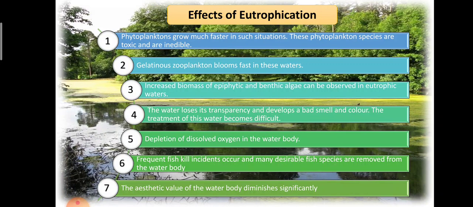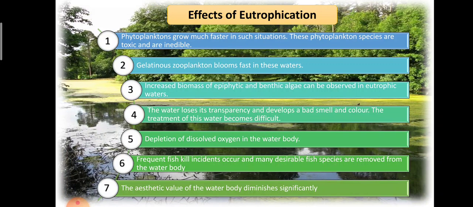They are free floating microalgae that drift with the water current. As they are algae, they are autotrophic. Then second is gelatinous zooplankton blooms faster in these water bodies. So what are zooplanktons? They are a small group of floating organisms that form most of the heterotrophic animals. Then third is increased biomass of epiphytic and benthic algae can be observed in eutrophic waters. What is benthic algae?